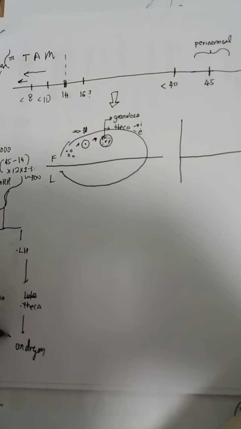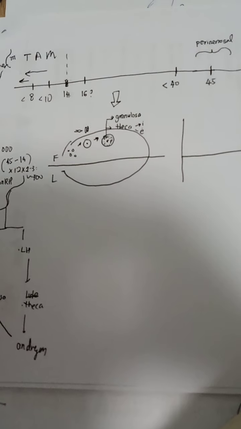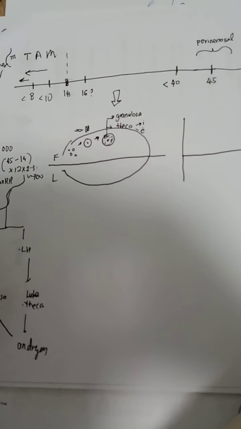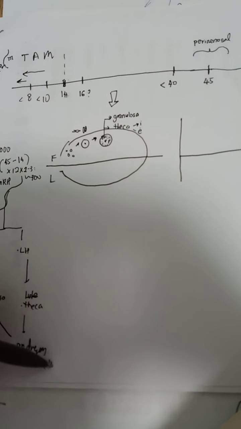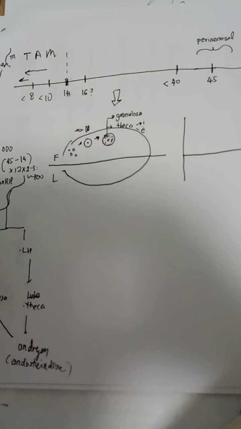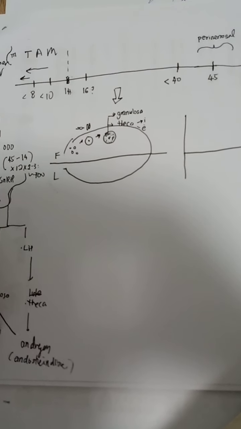The androgens, specifically androstenedione, will stimulate granulosa cells to produce estradiol, converted by the aromatase enzyme. Here is where letrozole comes into play, which is the aromatase inhibitor.